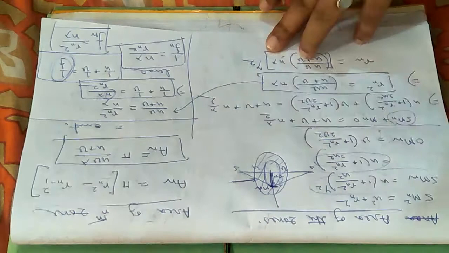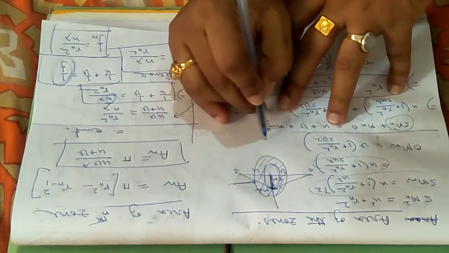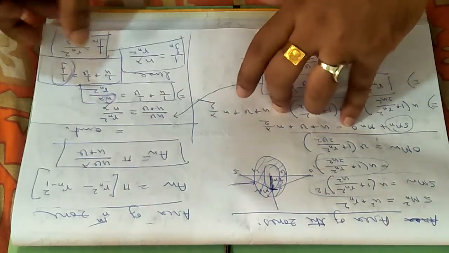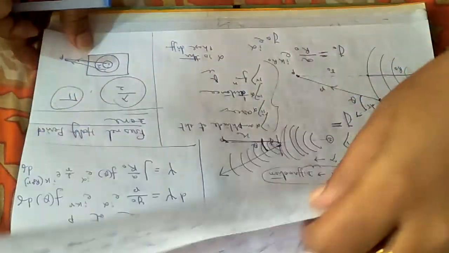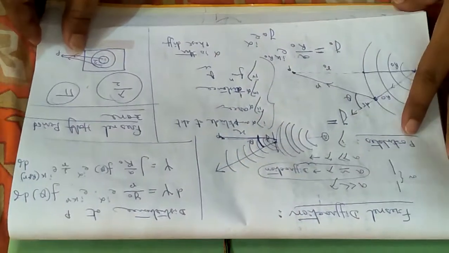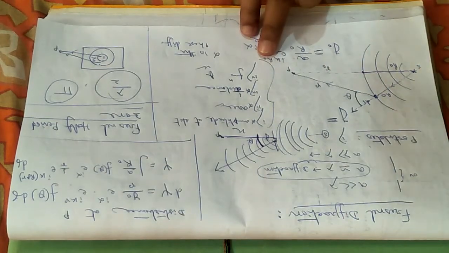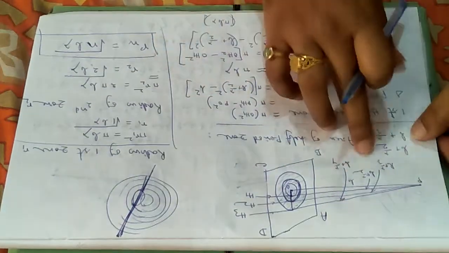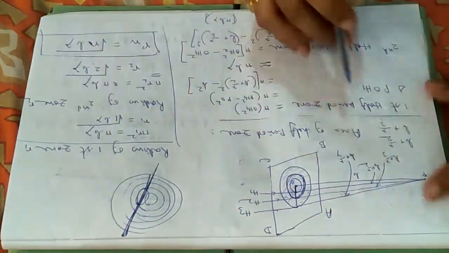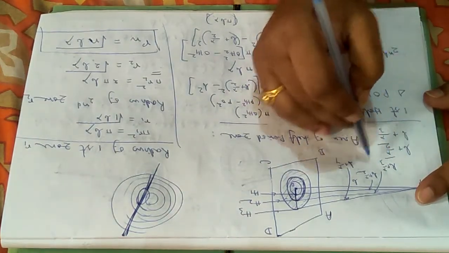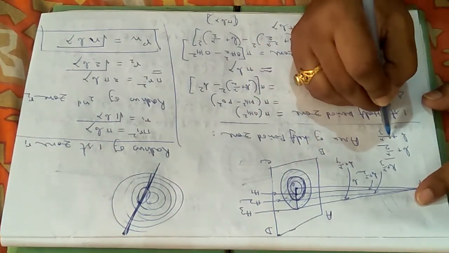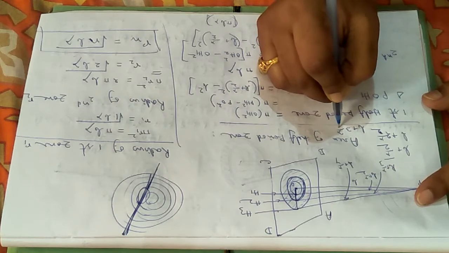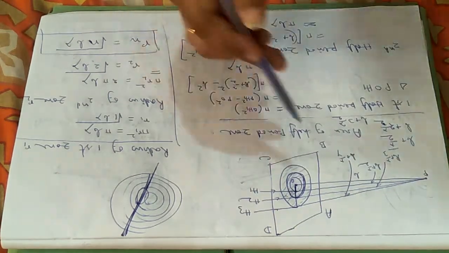And one thing I want to mention, probably in the beginning of the class, when I gave you the understanding of the half period zone at the very first of today's class, yes, this one, probably you have missed one thing. These values were not written correct. The first value will be b plus lambda by 2, the second will be b plus 2 into lambda by 2, and for the third one it will be b plus 3 lambda by 2. Otherwise all the things are okay, and we have calculated accordingly.